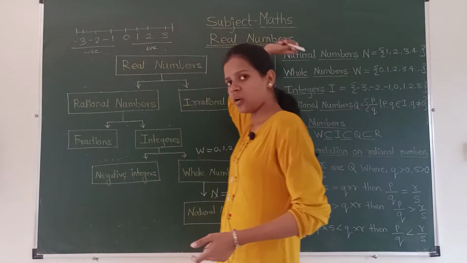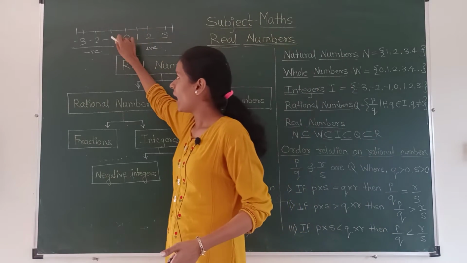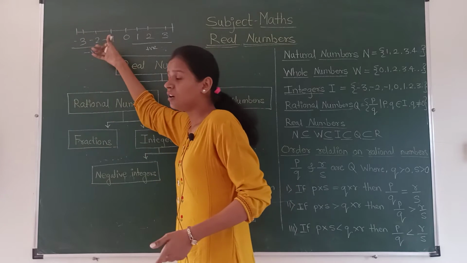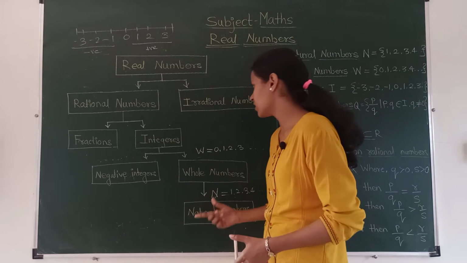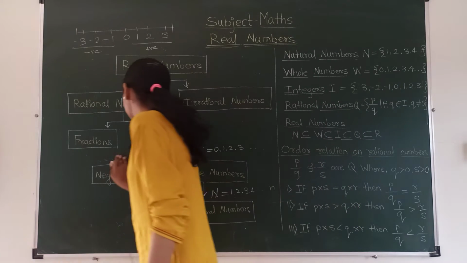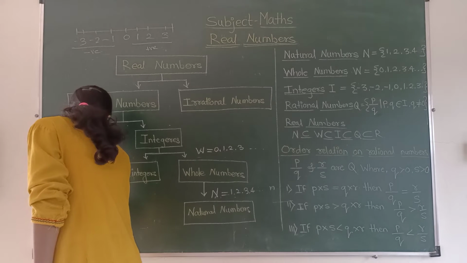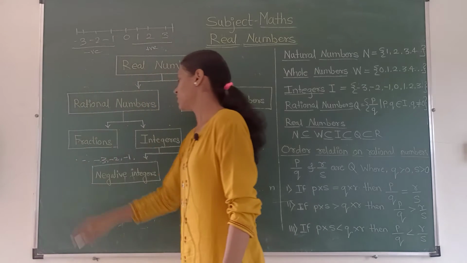From 1, 2, 3 and so on up to n will be positive, and minus 1, minus 2, minus 3 up to minus n will be the negative integers. So negative integers and whole numbers together: negative integers are minus 1, minus 2, minus 3 and so on.